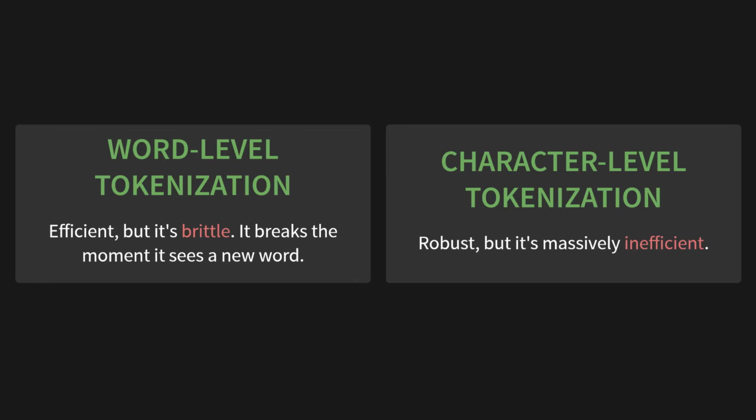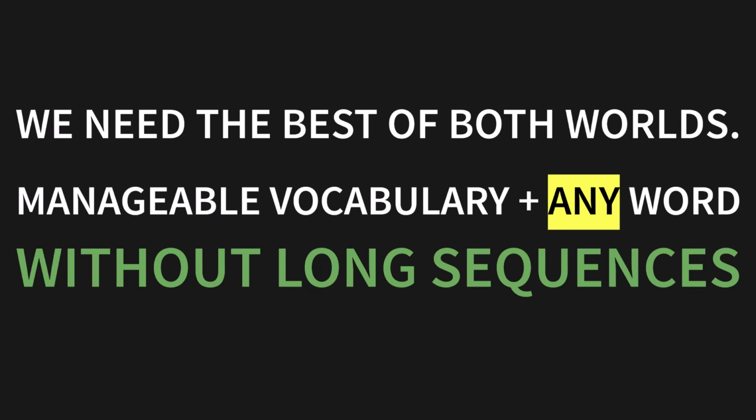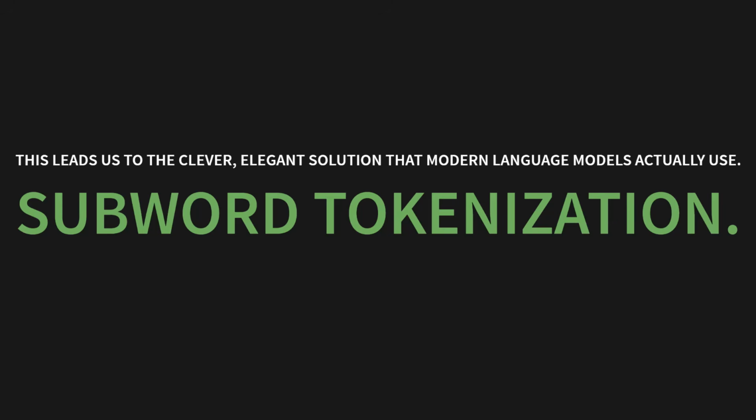On one hand, you've got word level. It's efficient, but it's brittle. It breaks easily. On the other hand, you have character level. It's robust, but it's massively inefficient. We need a solution that gives us the best of both worlds. We need a manageable vocabulary that can still represent any word without creating absurdly long sequences. And this leads us to the clever, elegant solution that modern language models actually use: the genius of subword tokenization.